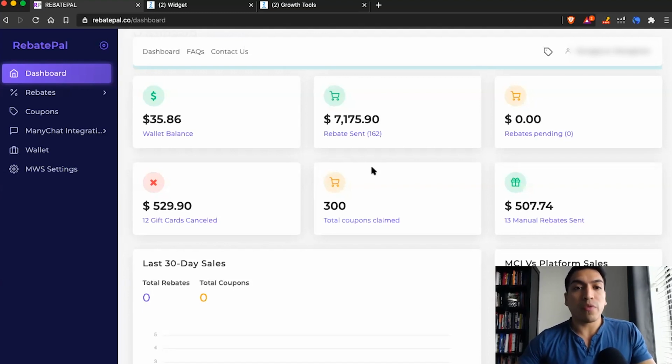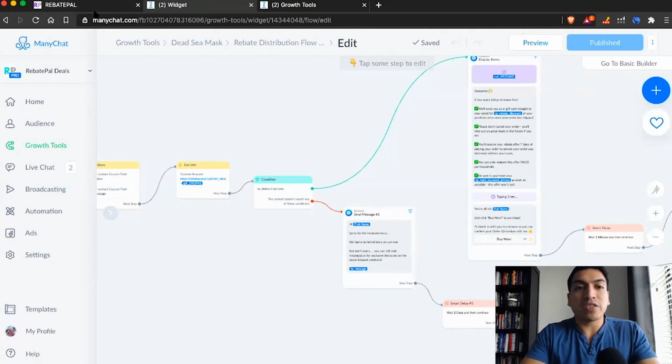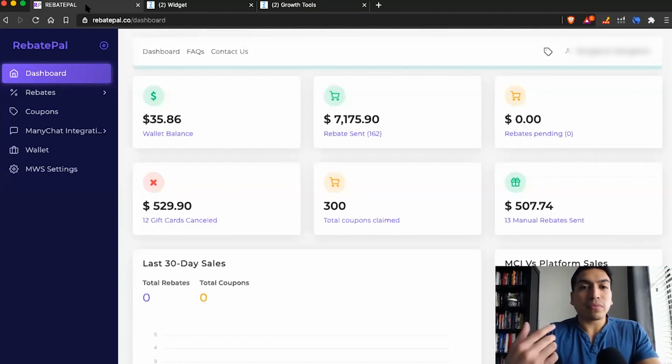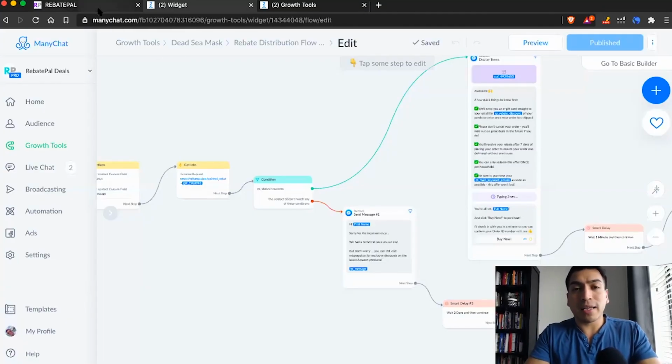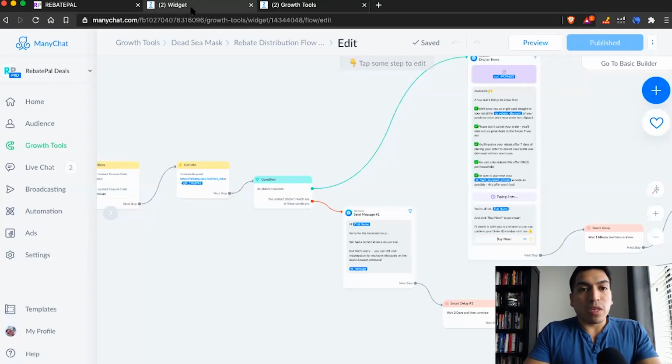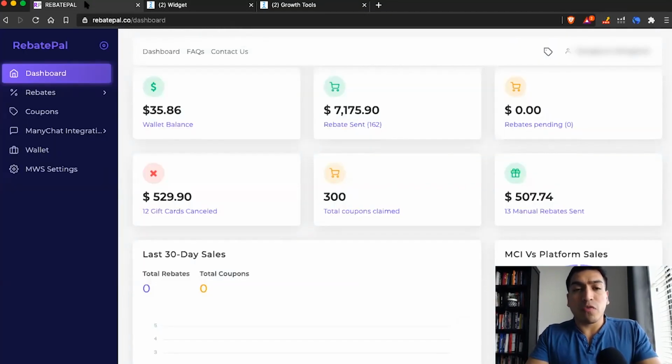So the rebates are in the form of an Amazon gift card, and that's what the users are going to be getting. Everything inside the Manychat flow, we will be delivering the rebate via email. So they'll get it through their email, and it will also allow them, in the track my rebate section, to claim the rebate just by clicking the button as well. So we are in compliance with that 24-hour message. And when they click on it, they're re-engaging with the message. So the following message after that will be their gift card. And they're also going to get it via email. So that Manychat flow in a nutshell is what I just went over for rebates. Again, we wanted to make that extremely easy for sellers to use.